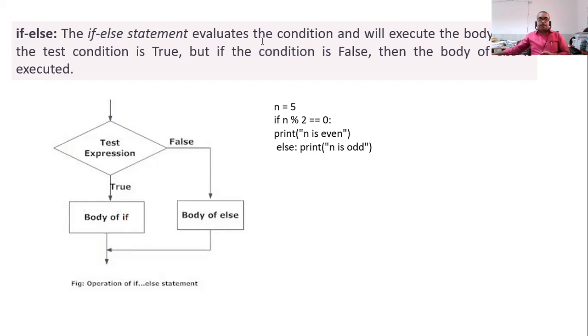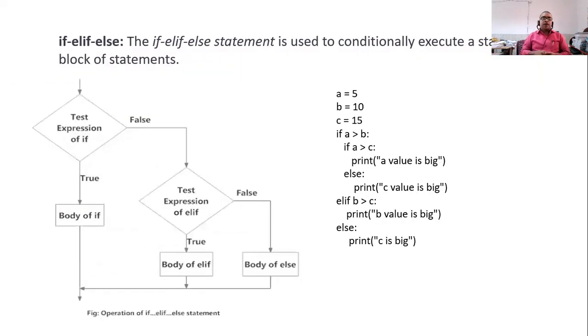Okay. Moving to the next, we now have multiple conditions. In the former one, I told you there is only one condition. I only said to check whether a number is divisible by 2. In the second one, I said check whether a number is even or odd. In the first one I only said even. Now in the next, here we have multiple decisions, multiple conditions. If, else, else.